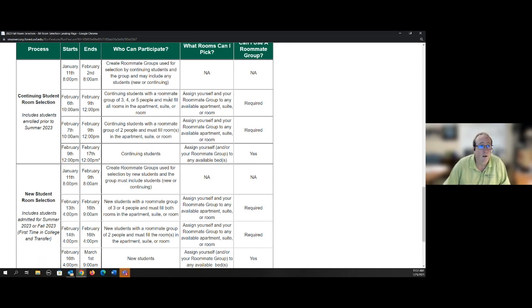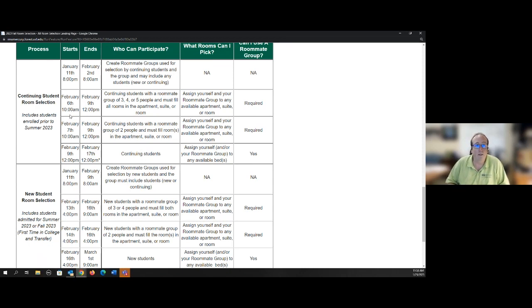Beginning on February 6th at 10 a.m., our continuing students will have the opportunity to select a room as long as they are in a roommate group of 3, 4, or 5 people. The limit's 5 because that is the largest unit. An apartment on campus in Kosov Hall, some of them can hold up to 5 people. A roommate group of 5 people would be me and 4 of my friends. Or I could have me and 3 of my friends. That would be a group of 4, and so on and so forth. So the first group to go would be the people with a 3, a 4, or a 5-person group.